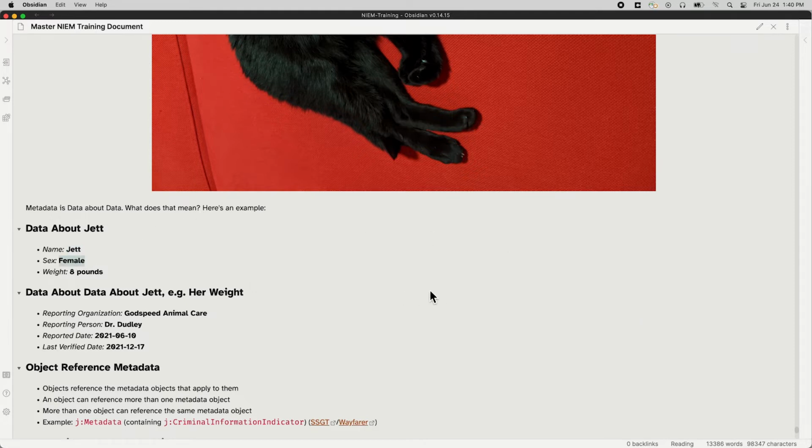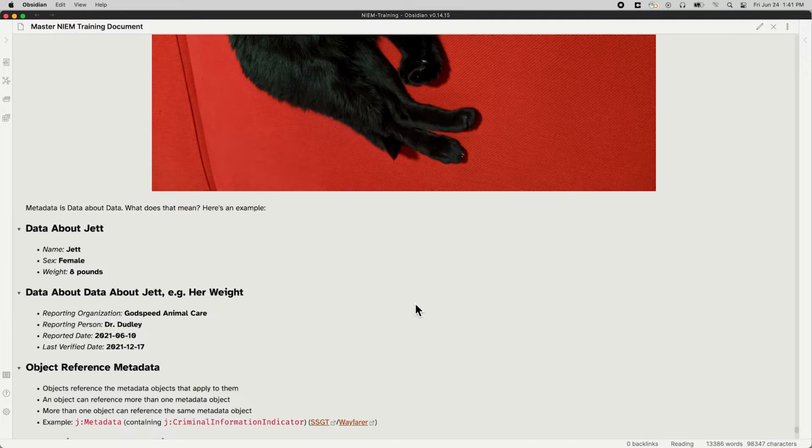I like to say she's 8 pounds of perfection. She's 8 pounds, but she weighs exactly 8 pounds. She's just perfect weight for a small cat her size. Weighs 8 pounds. This is all data about Jet. Jet's got a name, Jet has a sex, Jet has a weight. But then there is data about the data about Jet.